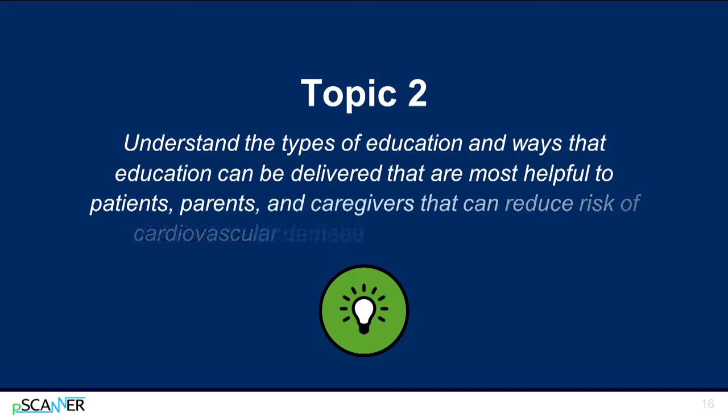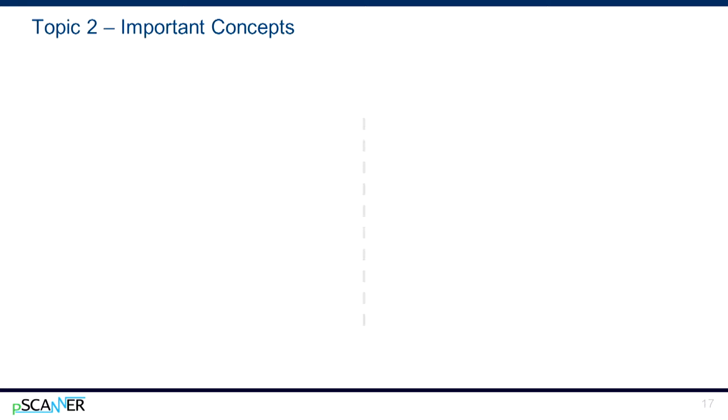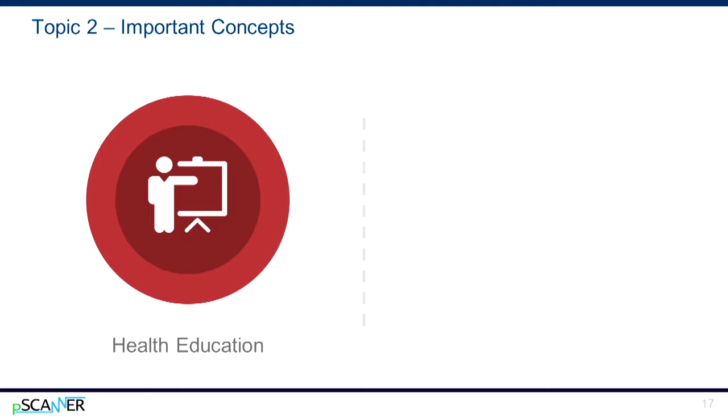Topic 2. Understand the types of education and ways that education can be delivered that will be most helpful to patients, parents, and caregivers so that risk of cardiovascular damage for individuals with KD can be reduced. The educational setting the majority of us are most familiar with is the schoolroom. We remember a teacher standing in front of the classroom, presenting a lecture and giving tests.